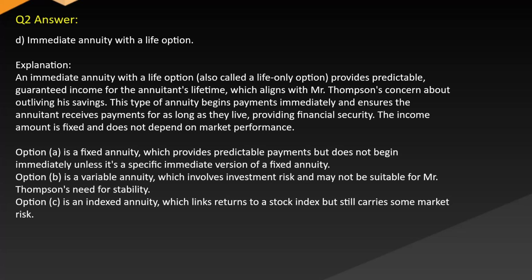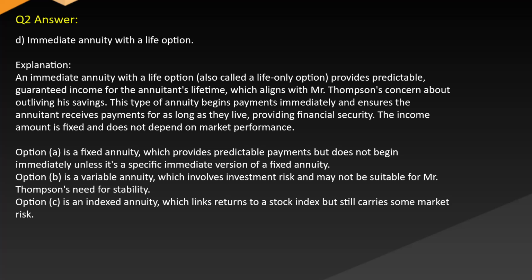Answer: D. Immediate annuity with a life option. Explanation: An immediate annuity with a life option, also called a life-only option, provides predictable, guaranteed income for the annuitant's lifetime, which aligns with Mr. Thompson's concern about outliving his savings. This type of annuity begins payments immediately and ensures the annuitant receives payments for as long as they live, providing financial security. The income amount is fixed and does not depend on market performance.